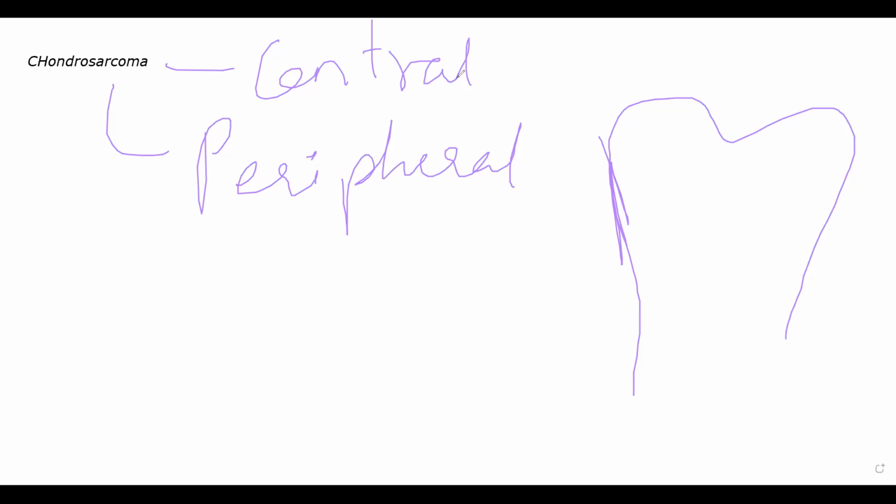Okay. So the tumor itself will be a large tumor occurring inside or sometimes even outside the bone, mostly inside. Central chondrosarcoma is the more common one. Peripheral will rarely occur. But whatever type of chondrosarcoma is occurring, the tumor itself will be bluish white in color, translucent, and gelatinous or myxoid in appearance.